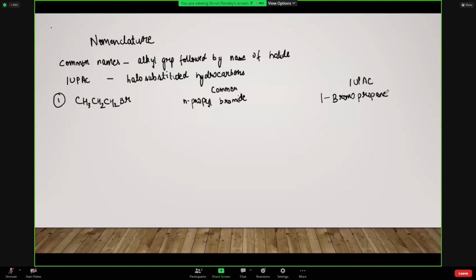IUPAC says कि पहले हैलोजन लिखूं, हैलोजन का नाम, so here it is bromine, so it is 1 bromo propane, और बाद में हाइड्रोकार्बन का नाम लिखना है, उल्टा, ठीक है. So the order of writing the alkyl group and the halogen is different for both these conventions, ठीक है. So generally we follow the IUPAC convention only because I think it's easier to understand.